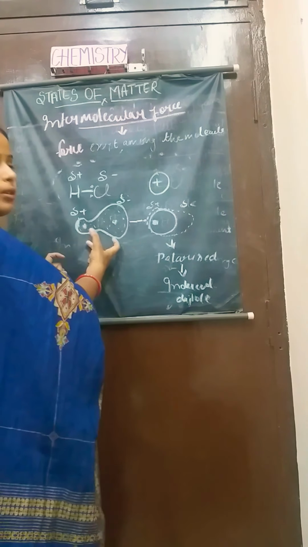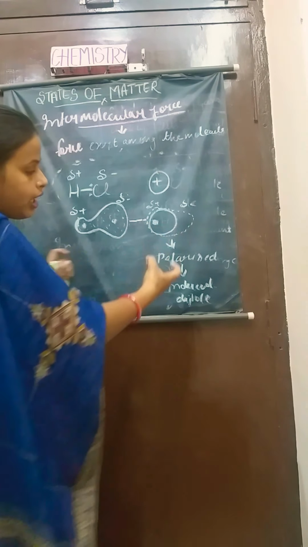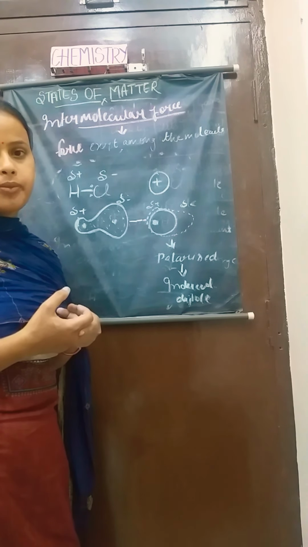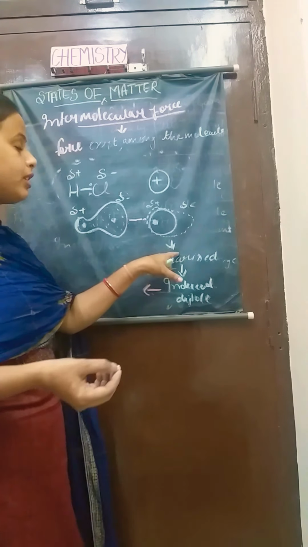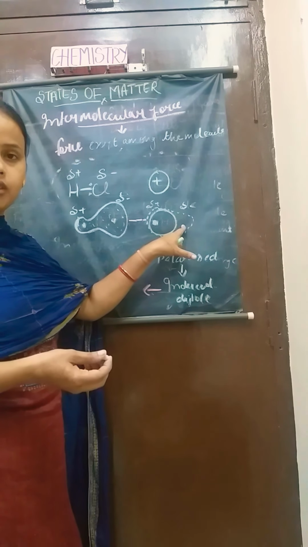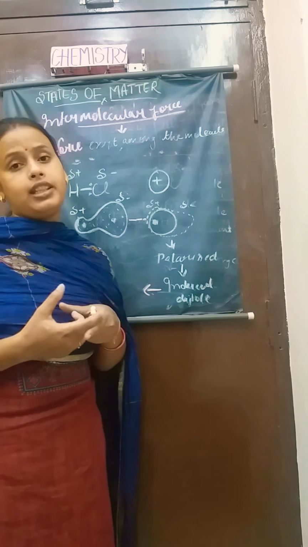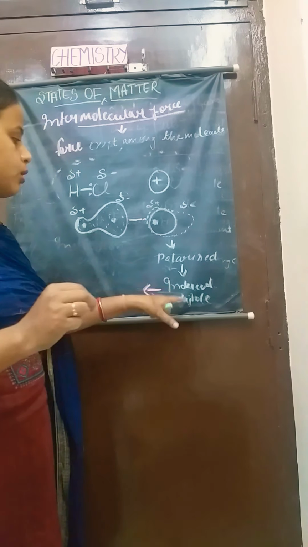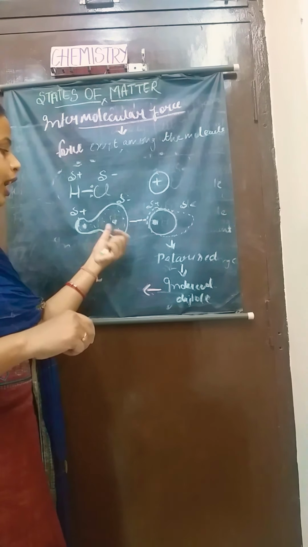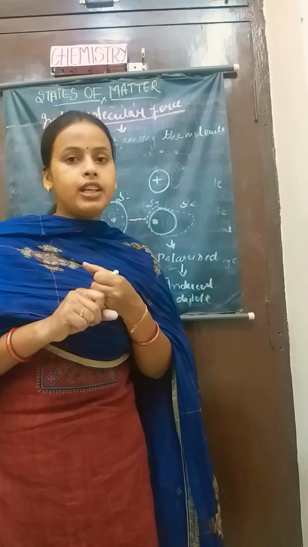And if the dipole moment is less, the charges will be less and it will take time to get polarized. The second one is the polarizability of the molecule, like at what rate this molecule polarizes. So the two things the induced dipole depends on are the dipole moment of the polar molecule and the polarizable nature of the molecule.